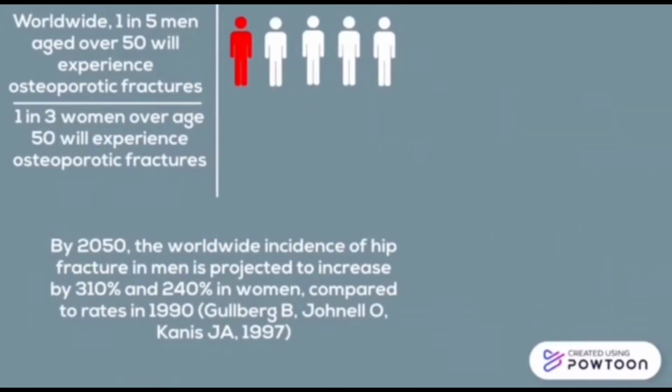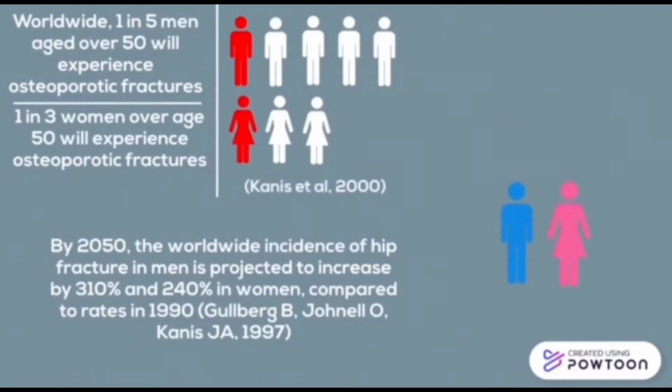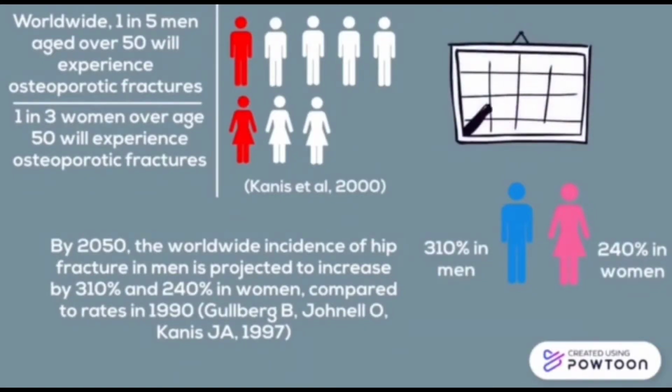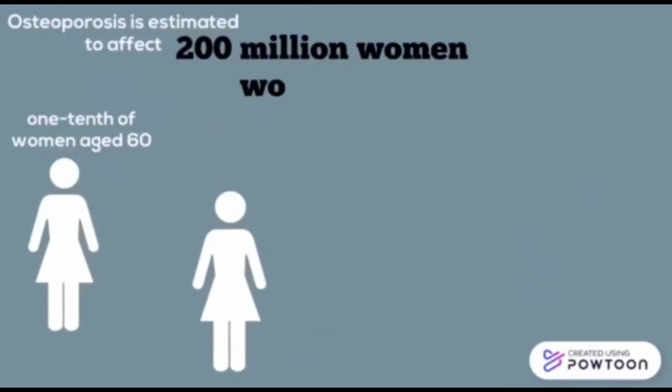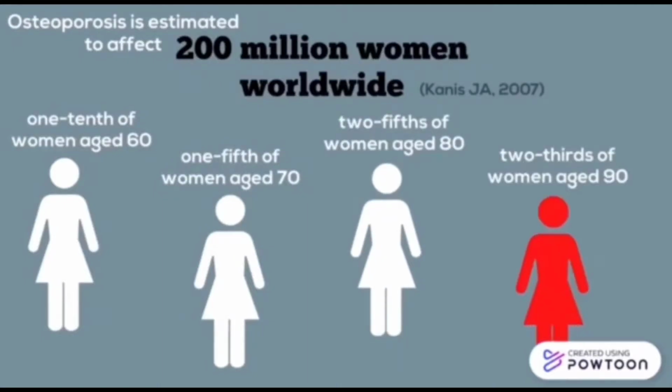By 2050, the worldwide incidence of hip fracture in men is projected to increase by 310% and 240% in women, compared to rates in 1990. Osteoporosis is estimated to affect 200 million women worldwide.